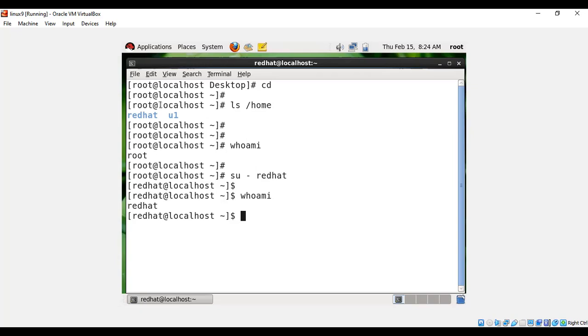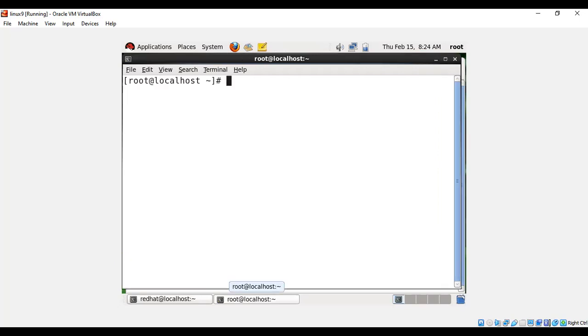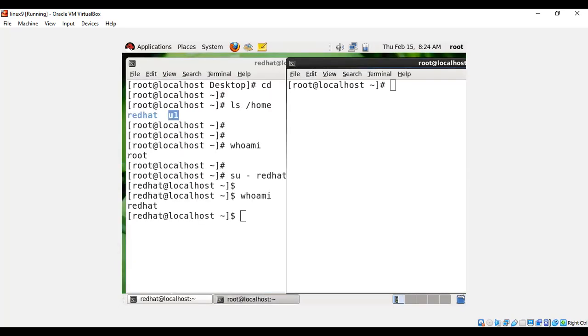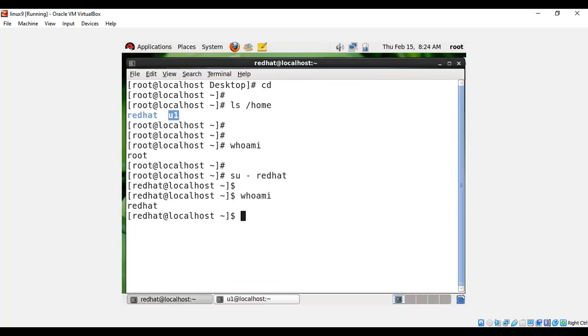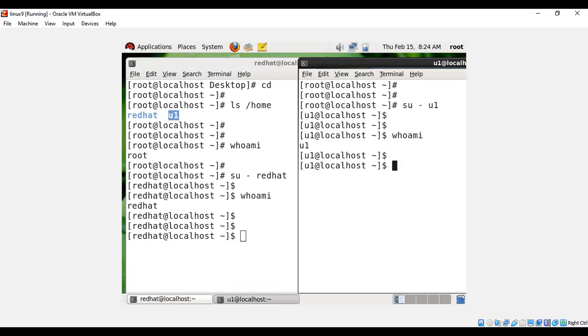Now you have one more user here, U1. If you want to log into that, just open one more terminal. I'm dragging this terminal window over. Here, to switch to the U1 user, the command is su space hyphen space U1, and enter. Now if I run whoami, I'm in the U1 user. Can I access both? Here I'm in the Red Hat user, and here I'm in the U1 user. I can access both. This we call multi-user.